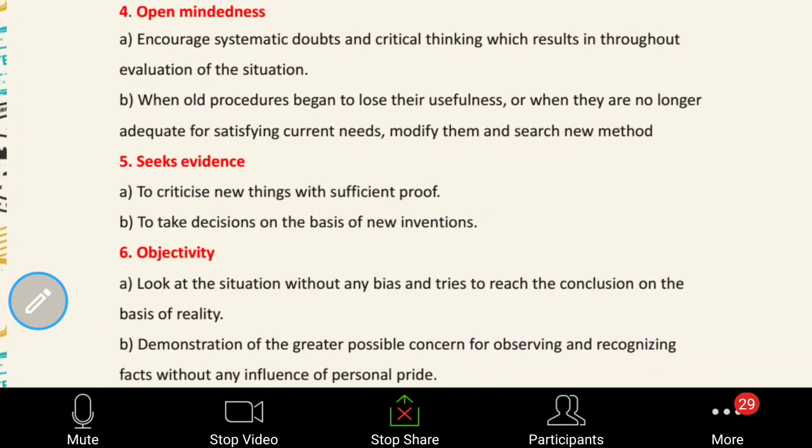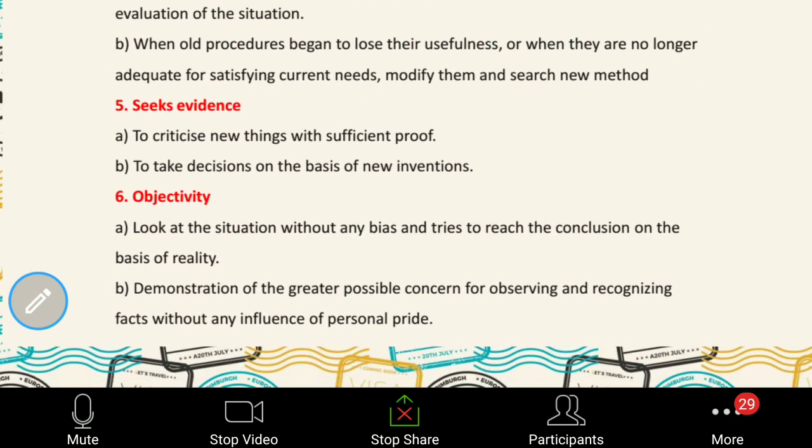Okay, so objectivity is nothing but accepting what is real. After demonstrating different experiments, observing and recognizing your own results, you have come to some factual conclusion.